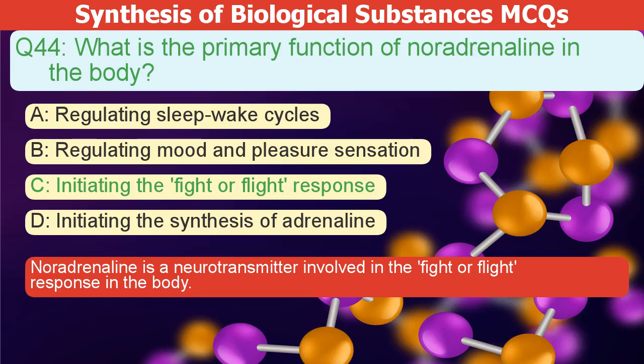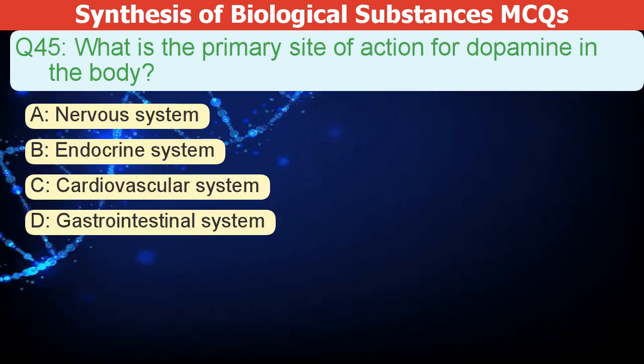The correct answer is C. Noradrenaline is a neurotransmitter involved in the fight or flight response in the body. What is the primary site of action for dopamine in the body? A. Nervous system. B. Endocrine system. C. Cardiovascular system. D. Gastrointestinal system.